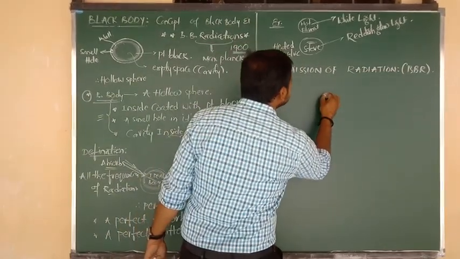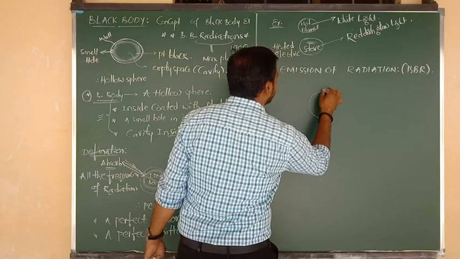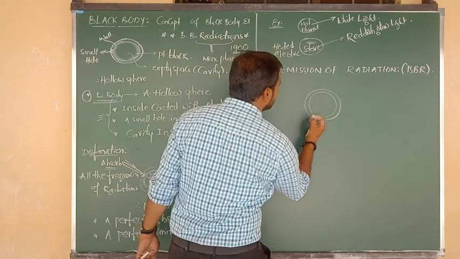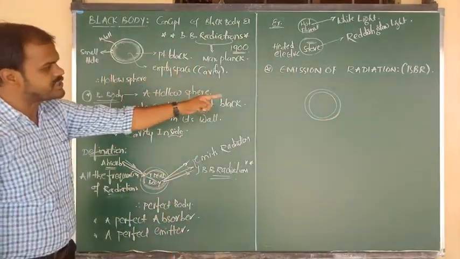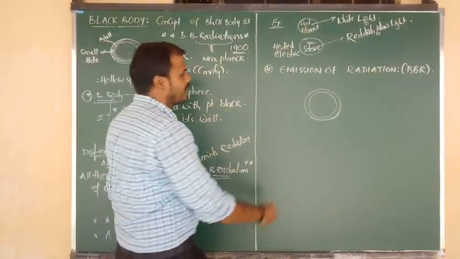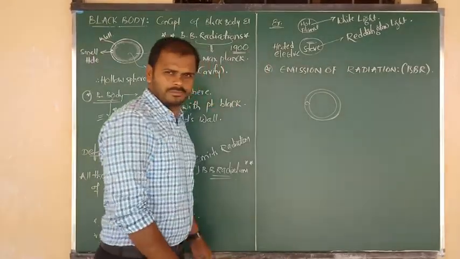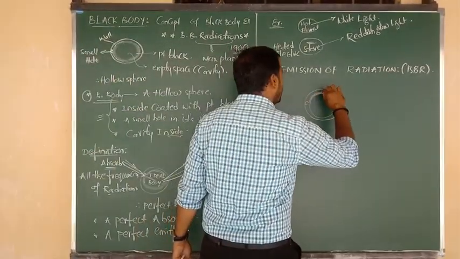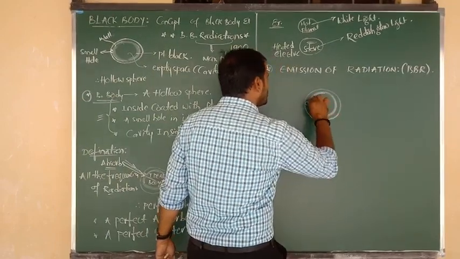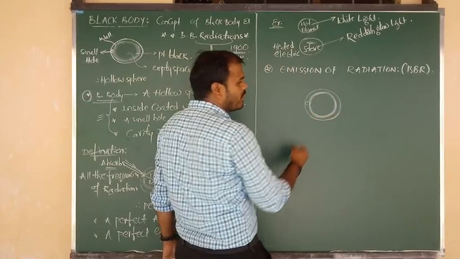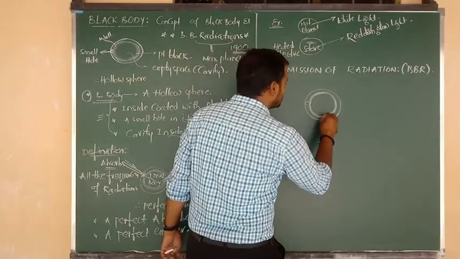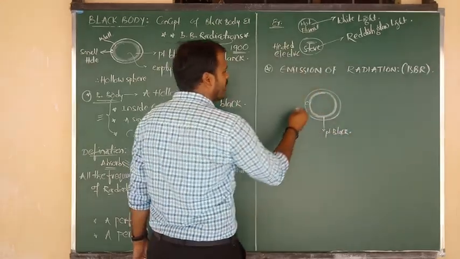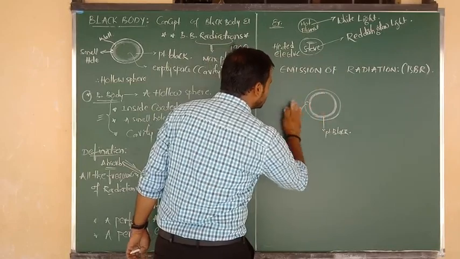Suppose again the same thing: I consider a black body. Just imagine, of course I have drawn it a little bit spherical, but not exactly spherical. It should be a hollow spherical shape, consider it like that. And suppose it has a small hole. Now you are familiar, beta. Inside the walls of the black body, they are coated with a black surface material, platinum black. And it contains a small hole.